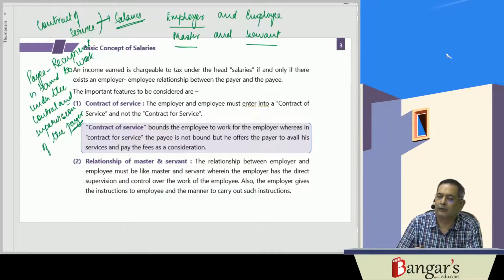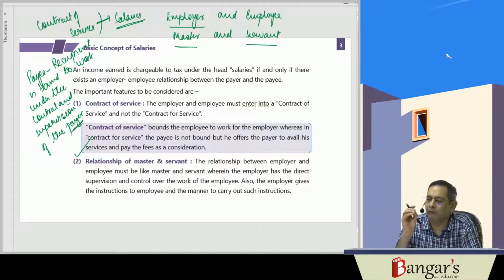Then the income will be taxed under the head salaries. So there must be a contract of service, where the employee is bound to work under the control and supervision of the payer. He can offer his services only to his employer, nobody else.